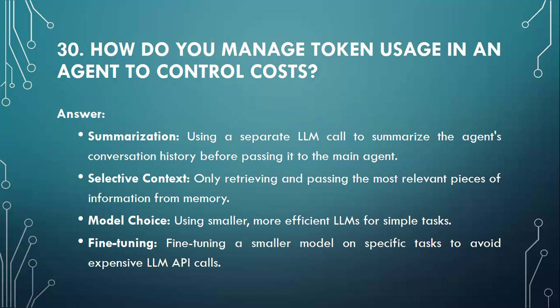Selective context: only retrieving and passing the most relevant pieces of information from memory. Model choice: using a smaller, more efficient LLM for simple tasks. Fine tuning: fine tuning a smaller model on a specific task to avoid expensive LLM API calls.